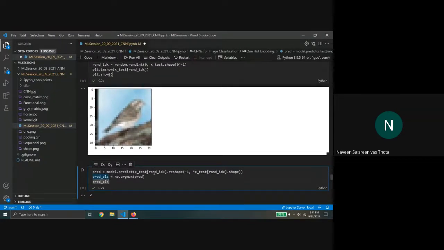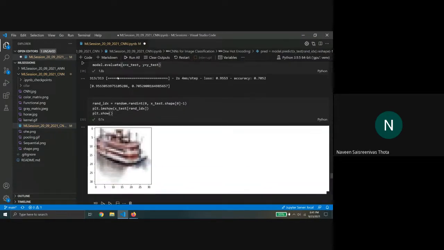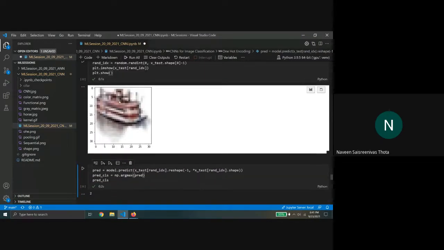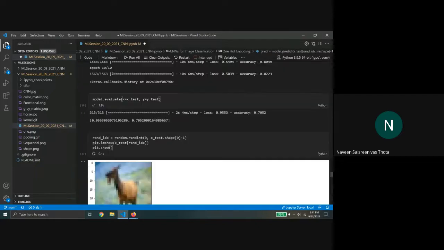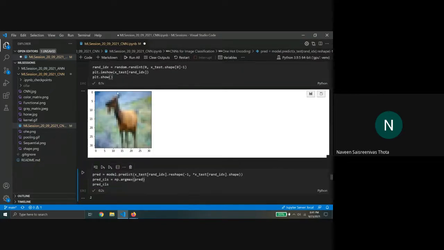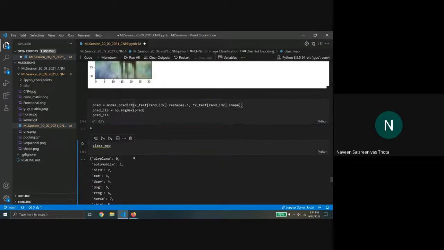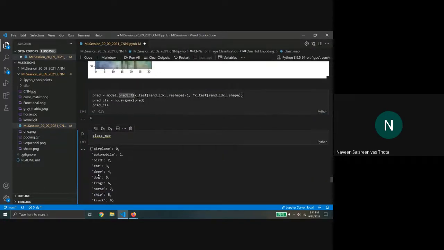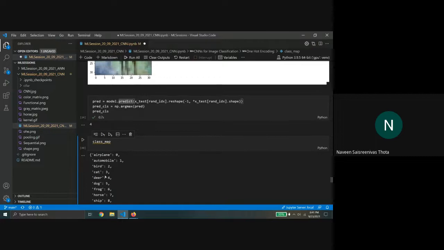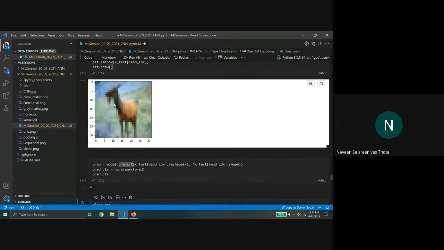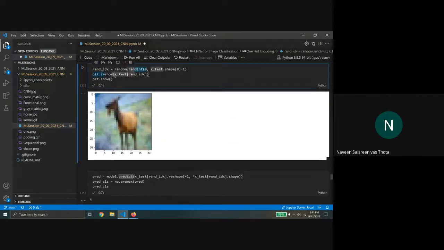So if I just try it for some other case, I'm not sure what this is. Okay, yeah, so this seems to be a deer, and the model is predicting 4, which is again a deer. So in this case, both the predictions are correct.